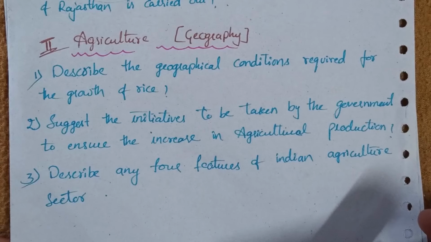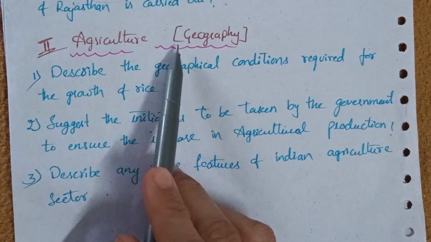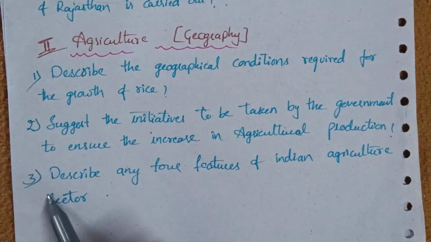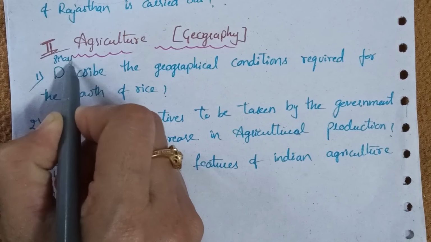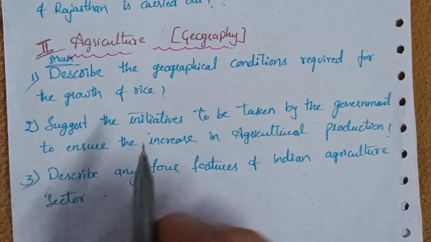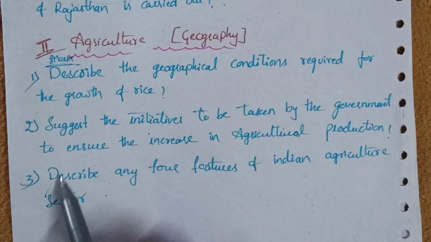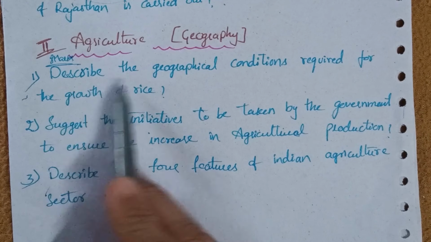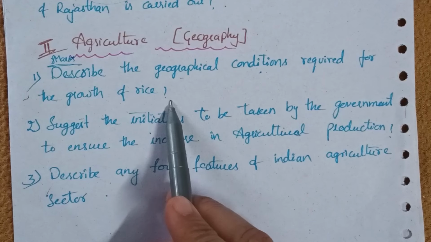Now we'll see the second chapter from geography for the FA-2 syllabus, which is agriculture. Here we have only 3 questions, for 8 marks. No 4 marks, no 2 marks, nothing else except 8 marks questions. The first question is, describe the geographical conditions required for the growth of rice.